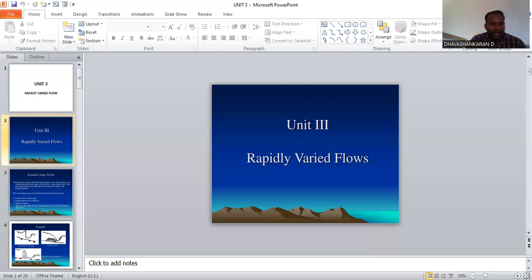It raises the water level in the channel for irrigation purposes. Due to the increase in the depth of flow, the uplift pressure acting on the apron is balanced. It also increases the discharge through the sluice.